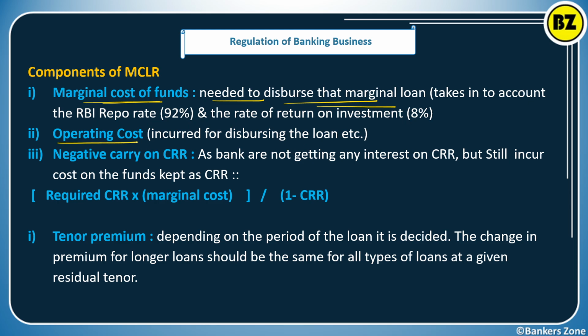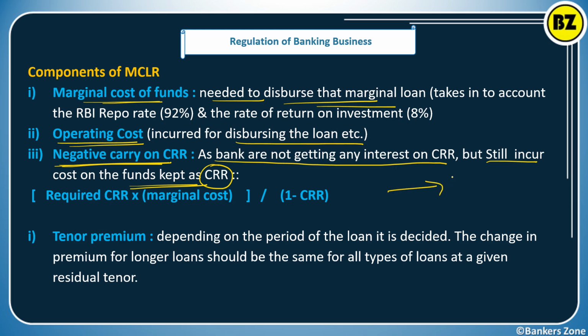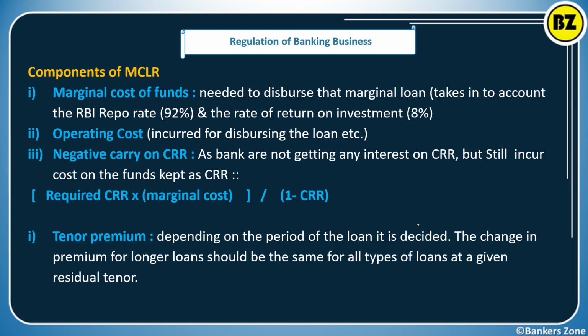Then operational cost means simply the cost which is incurred for disbursement of that loan. Negative carry on CRR. So what is negative carry? See, banks are not getting any interest on the CRR, but still the bank has to pay some cost for the funds which are kept as CRR. For example, the bank has kept 400 crores as CRR, right? The bank will not get any interest on the CRR, but when the bank got that money from the public, the bank has to pay some interest on it to the public, right? That means for the fund kept in the CRR, the bank has to pay some cost. That is the negative carry on the CRR. Now how is it being calculated?